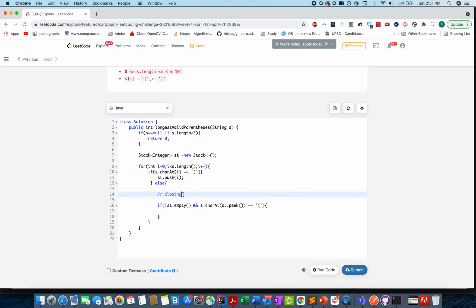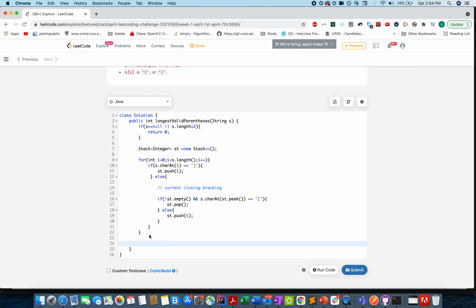The current character is a closing bracket, and the topmost element holds the character which is an opening bracket. So that's a balancing case. We'll simply remove the topmost element from the stack. Otherwise, it's a non-balancing case. We'll add element to the top of the stack. So far we are good.